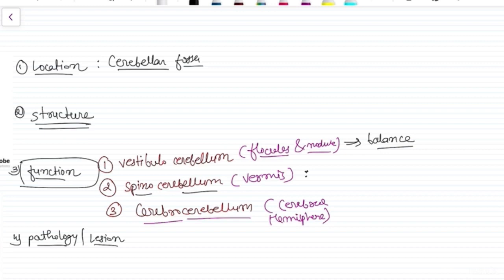नाउ व्हाट इज द रोल ऑफ सेरिबेलम इन दिस सिचुएशन? सेरिबेलम will assess all the muscle movement at this current time, which means आपके नी का पोजीशन क्या है, आपका शोल्डर कैसा है, आप बैठे हो या खड़े हो, आपका like whatever your joint position, this will be assessed by the cerebellum, right? Through the spinocerebellar tract. This is what I want to tell you.